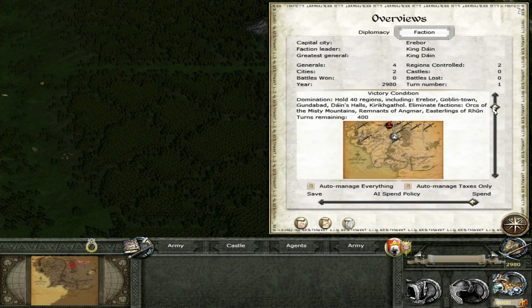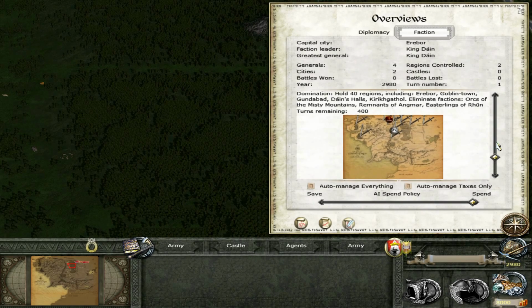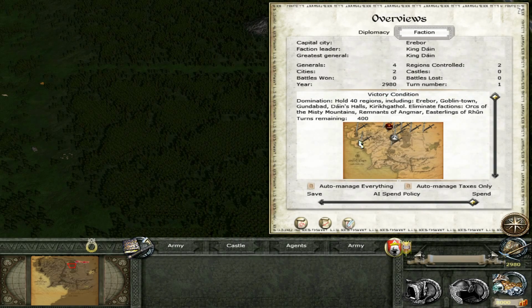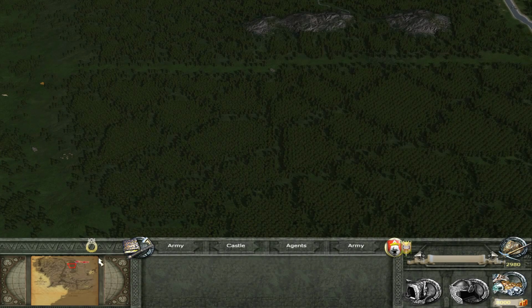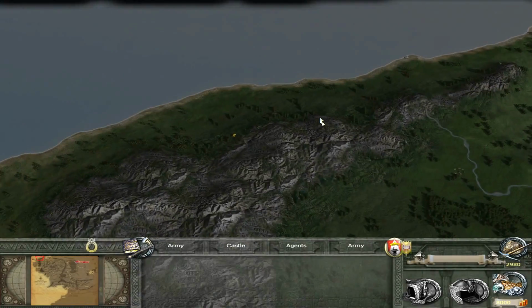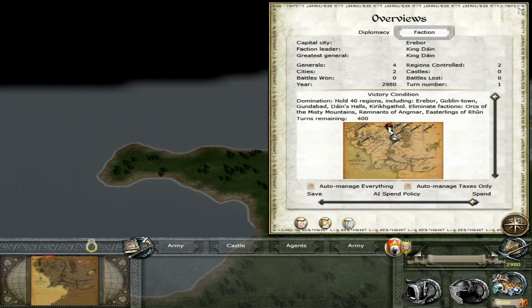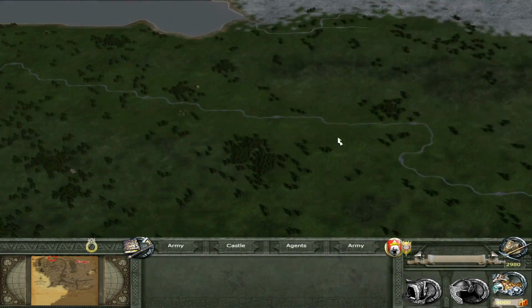Who do we have to kill? We have to eliminate orcs of the Misty Mountains, the remnants of Angmar, and the easterlings of Rhûn. So okay, and we've obviously got to hold these settlements over there as well, which we start off by holding, do we not? No, we've got to conquer these. Okay. Got to hold Erebor, Goblin Town, Dain's Halls, Khazad-dûm or something like that, and Gundabad. We've got a fair bit to do.